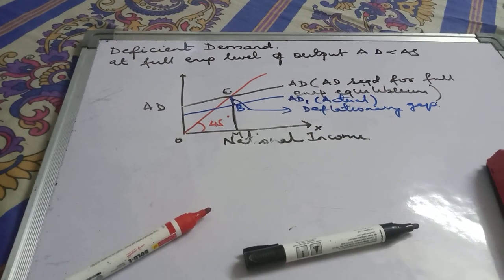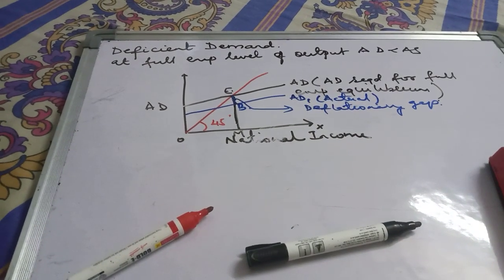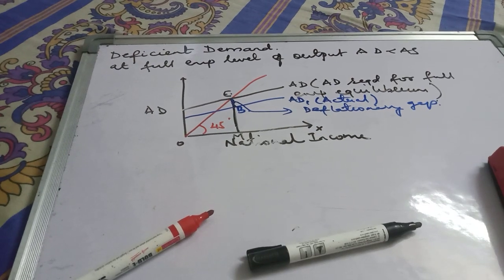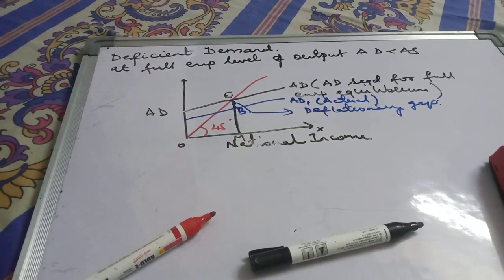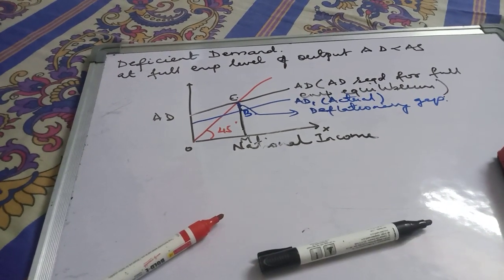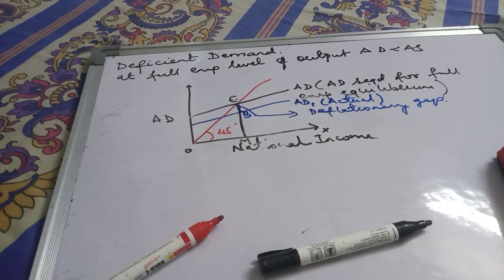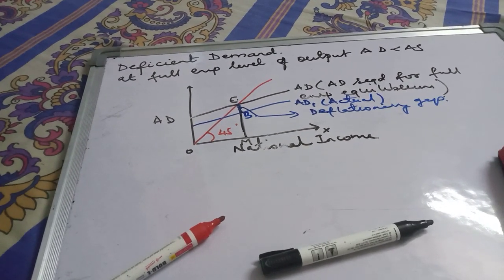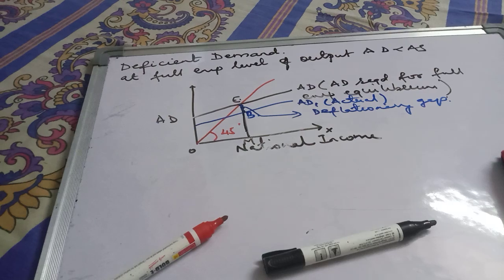Okay. Now if you see the impact of deficient demand, maybe if you see it different wise, like you have impact on employment. As the level of investment is falling in the economy, the level of employment will also fall.